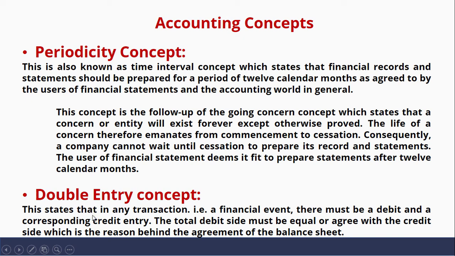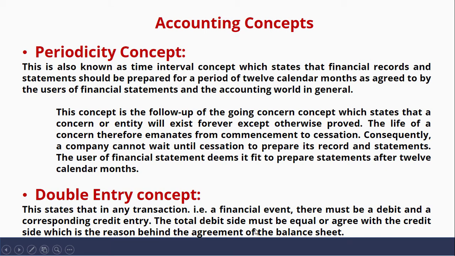The next accounting concept is double entry concept. Double entry concept states that in any transaction, that is to say, a financial event, there must be a debit and a corresponding credit entry.